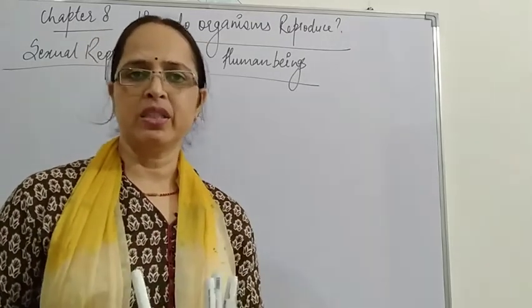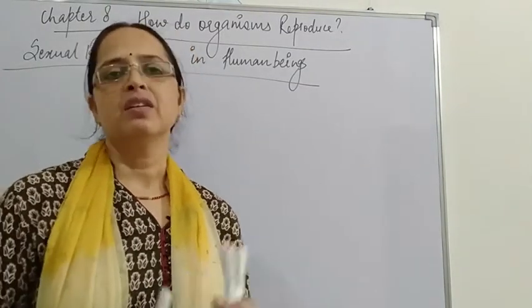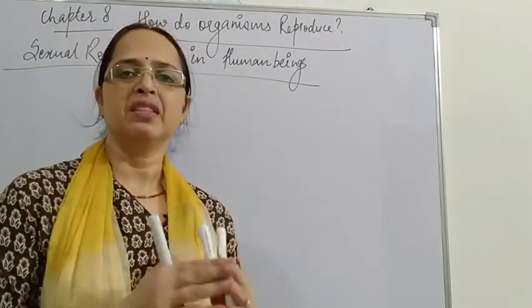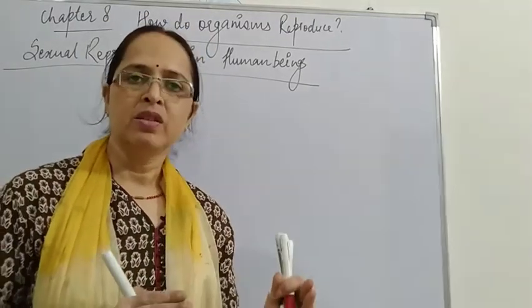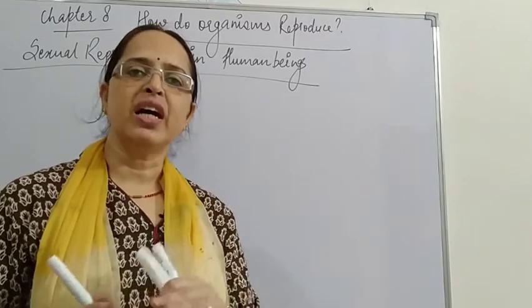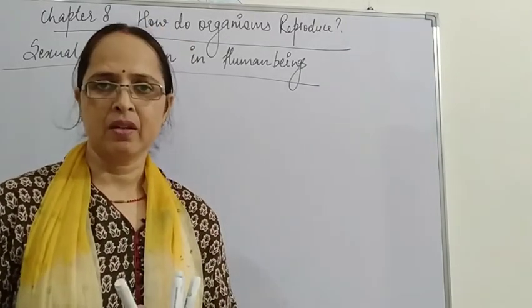And during adolescence, different changes occur which make the child different from the child and convert the child into an adult, meaning a mature person.